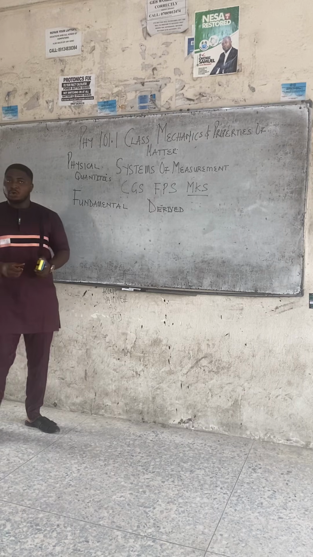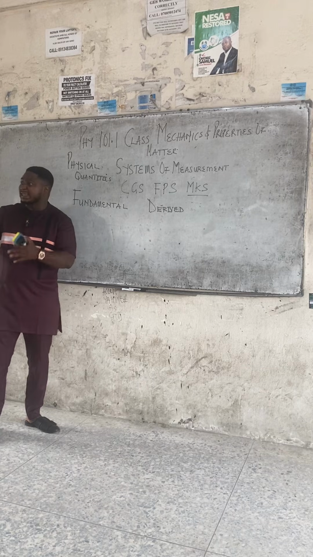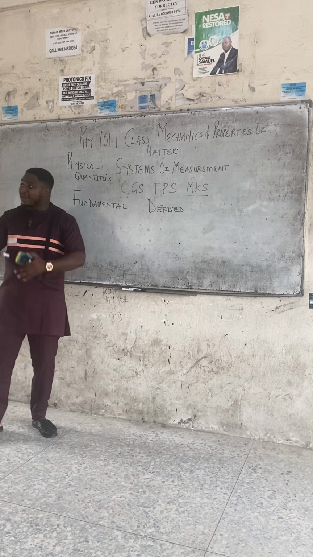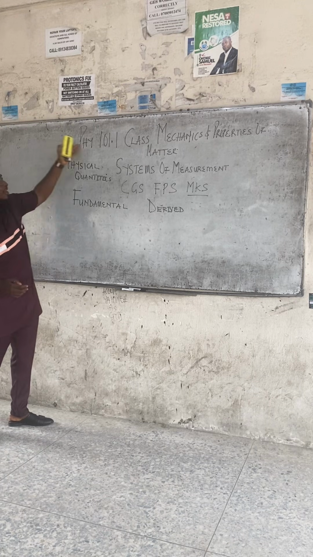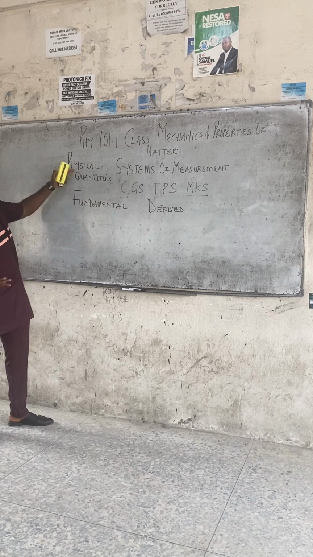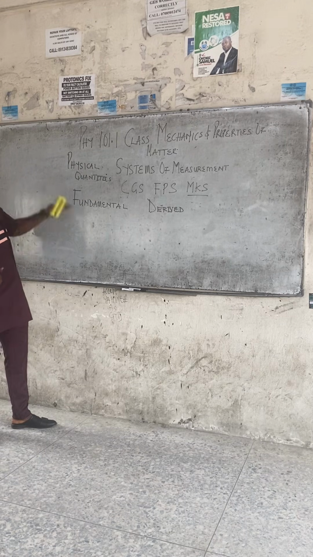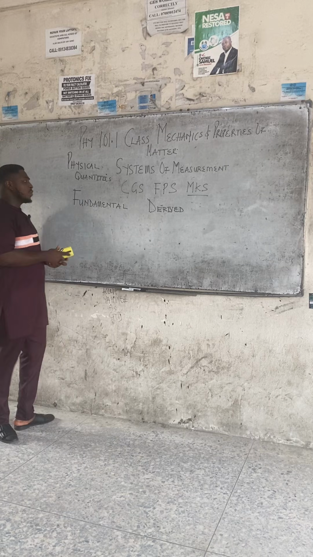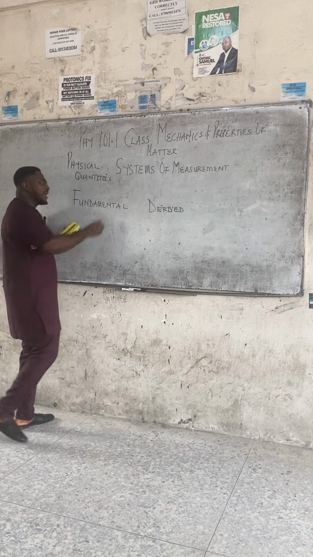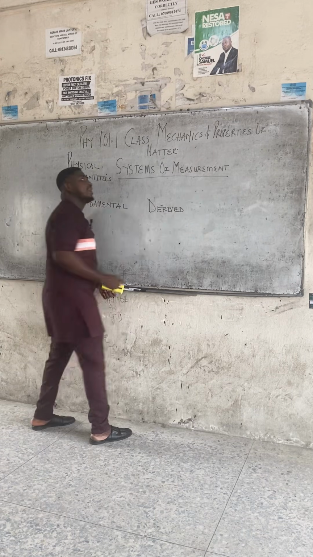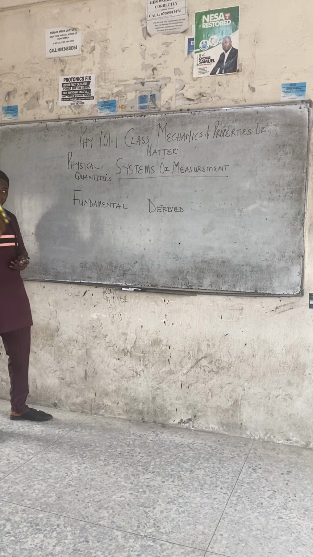Class, as the study of physics progressed, we moved on from just length, mass, and time to other quantities. Several other quantities were discovered, so we had to group them all under physical quantities, from the word physics. And the physical quantities can be broadly divided into two: fundamental quantities and derived quantities. Don't forget this is Chapter 1 of Physics 101, and the heading is systems of measurement.